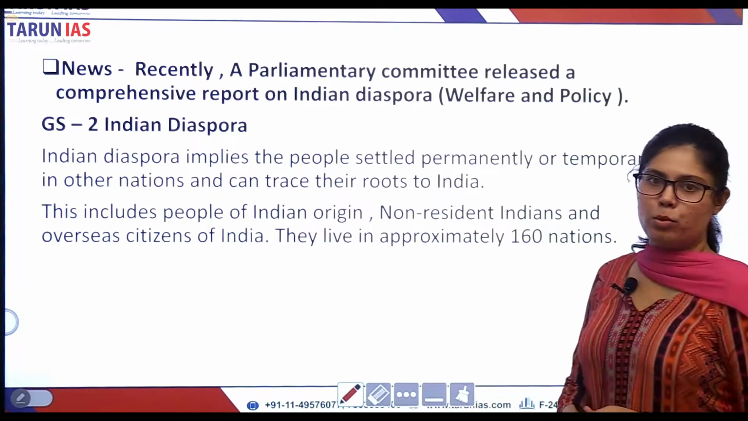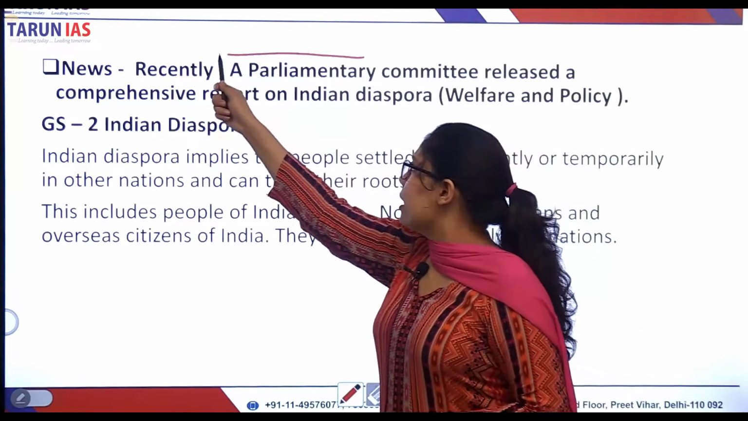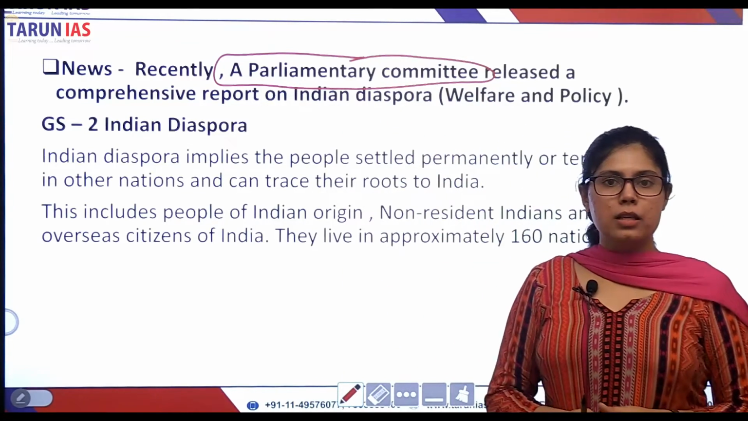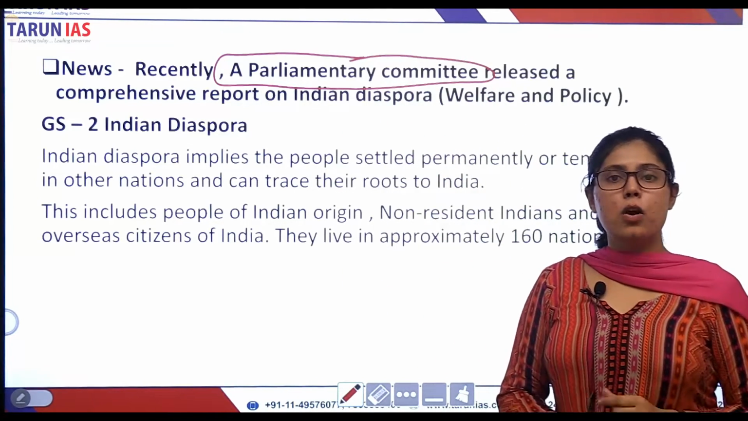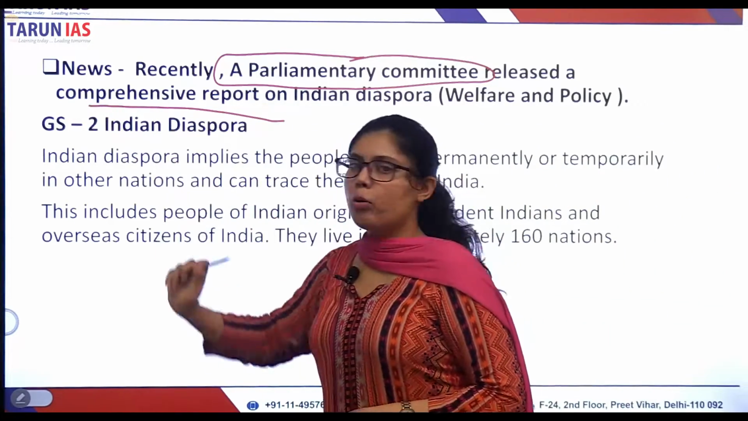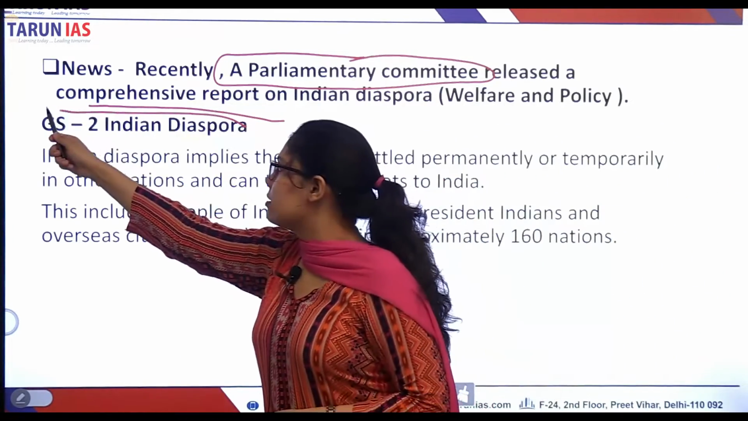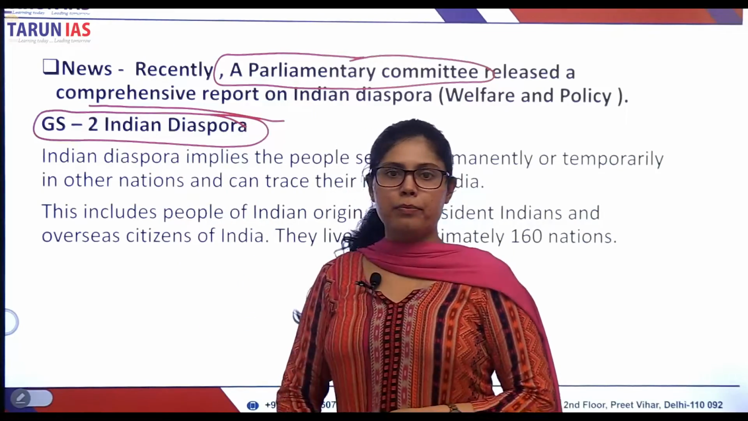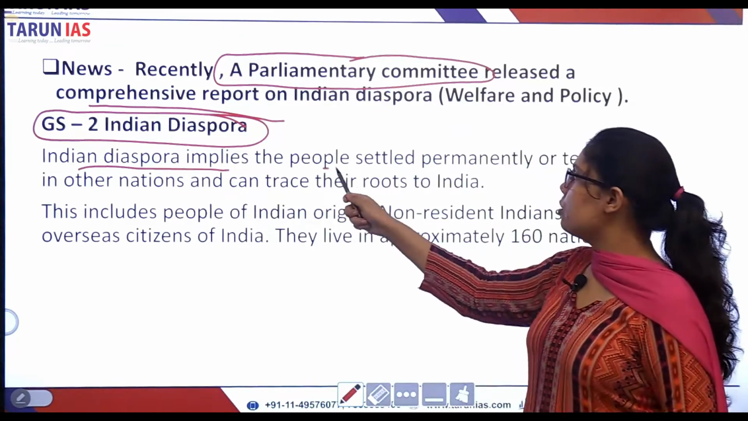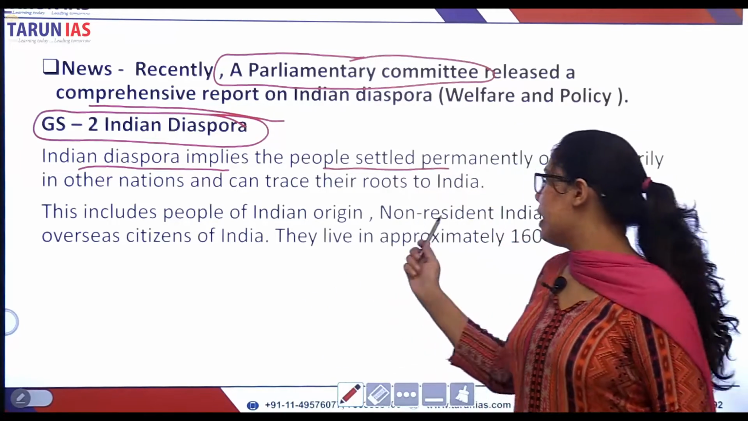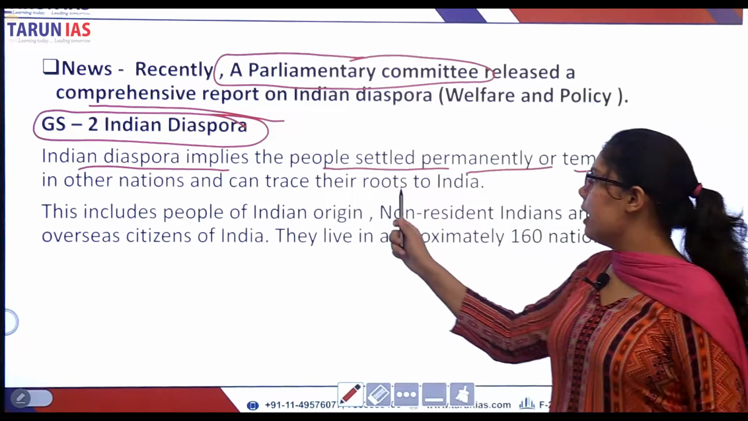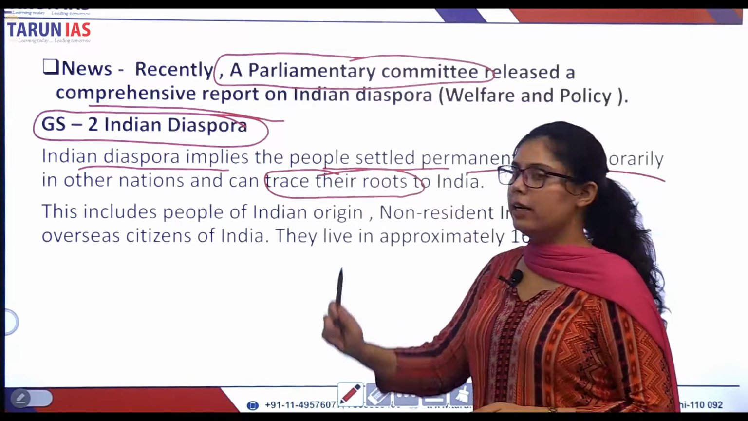So what is the news with respect to the Indian diaspora? The Parliamentary committee, which was established to look into the problems and the welfare schemes of the Indian diaspora, has released a comprehensive report regarding the same. So this becomes a very important topic related to your General Studies Paper 2, Indian diaspora, right? Here I have explained what the Indian diaspora is. That means all those people who have settled outside, permanently or temporarily, and they trace their roots to India.